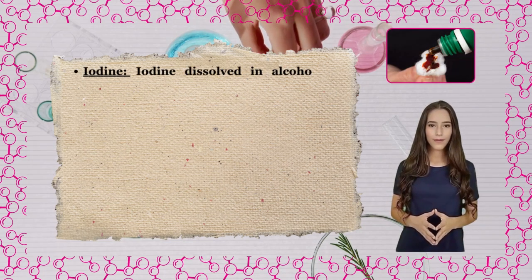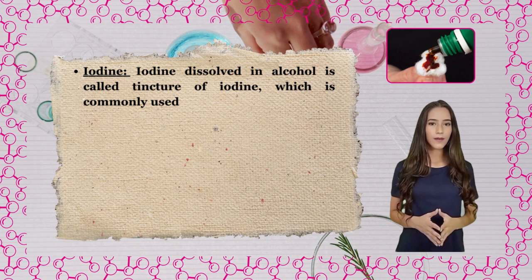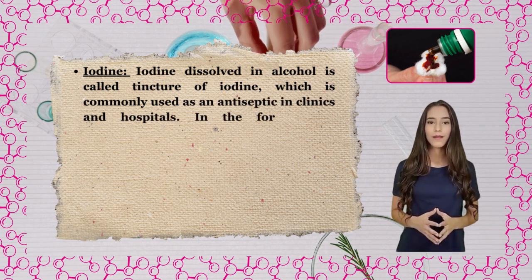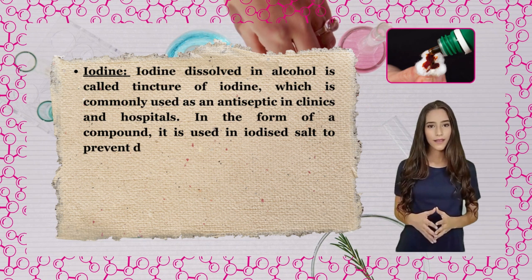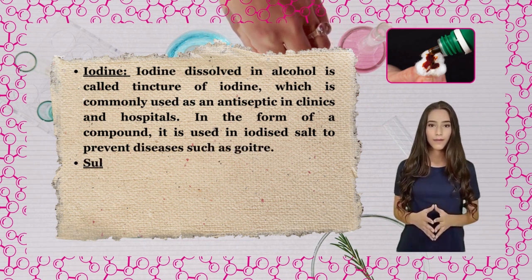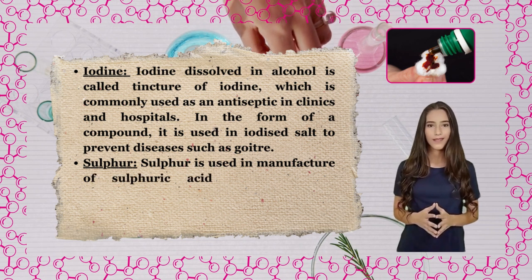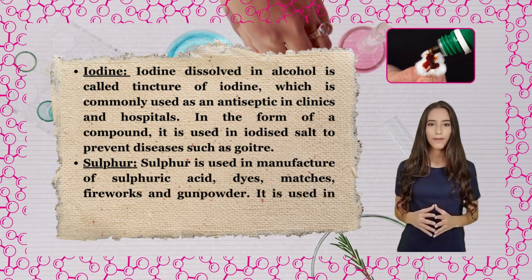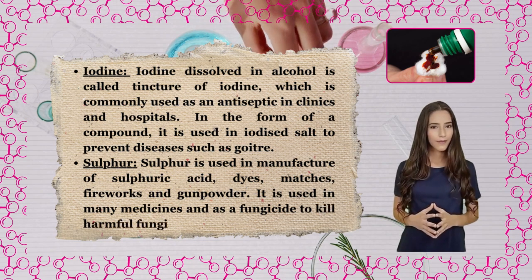Iodine. Iodine dissolved in alcohol is called tincture of iodine, which is commonly used as an antiseptic in clinics and hospitals. In the form of a compound, it is used in iodized salt to prevent diseases such as goiter. Sulfur. Sulfur is used in manufacture of sulfuric acid, dyes, matches, fireworks, and gunpowder. It is used in many medicines and as a fungicide to kill harmful fungi.